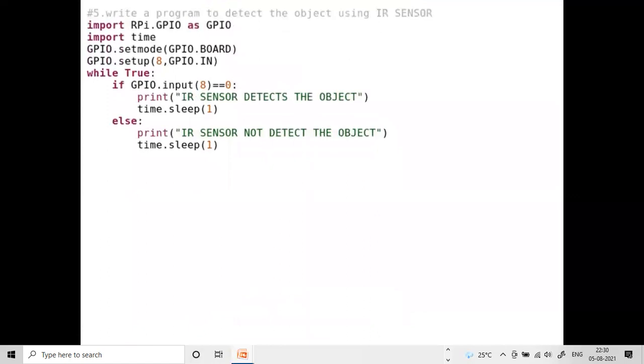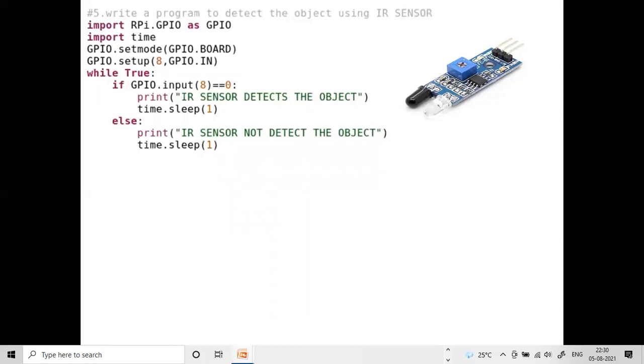Next program, write a program to detect an object using an IR sensor. In this program we are going to see whether the IR sensor is detecting the object or not. For that, this is the ultrasonic, this is the IR sensor. It has 3 terminals. The first one is the output terminal, the middle one is ground, and the last one is VCC.